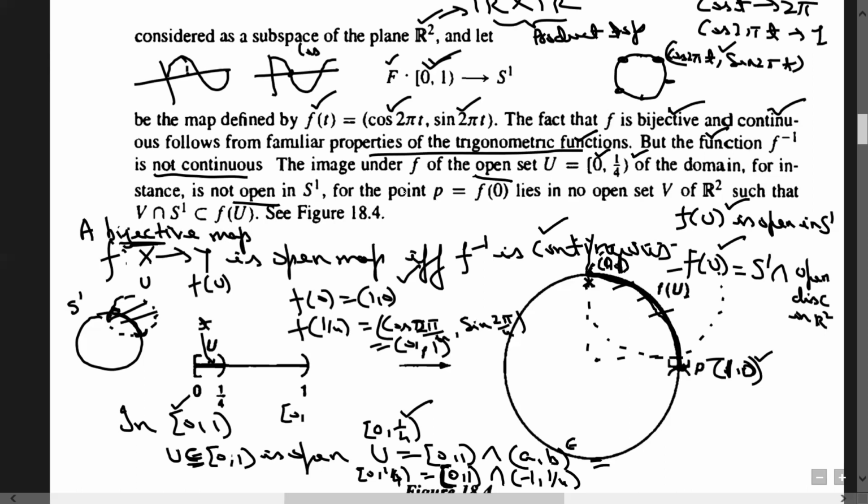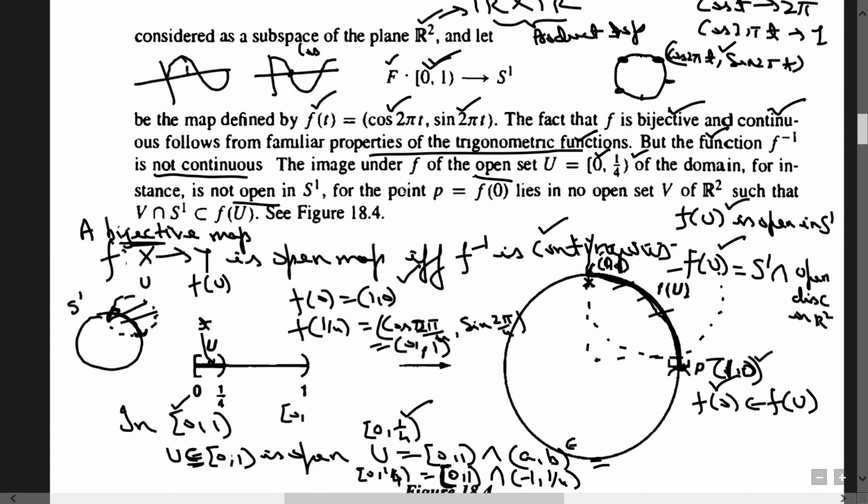Another reason is to look at f of 0. f of 0 belongs to f of u, but this is not an interior point. To show that f of u is open, we need to show that around each point there is at least one basis member which contains that point and is contained in f of u.